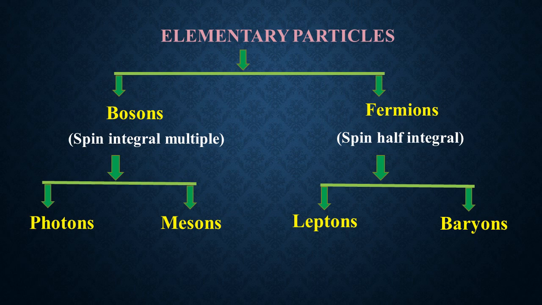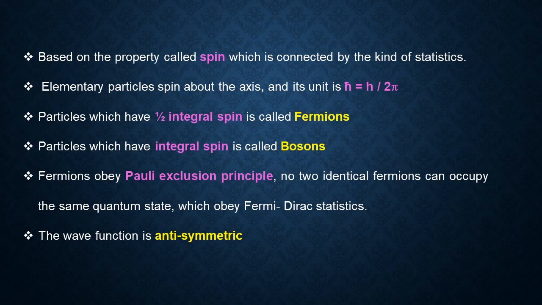The fermions can be further split into two kinds, leptons and baryons, based on mass. The leptons we call light particles, and the baryons are the massive particles. Bosons can be classified into two types, photons and mesons. Here we will see in detail.